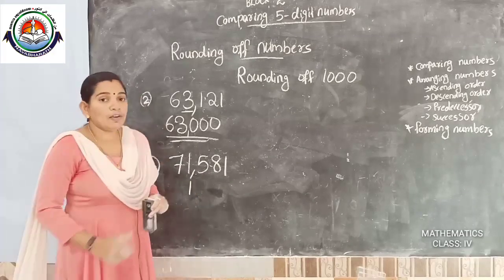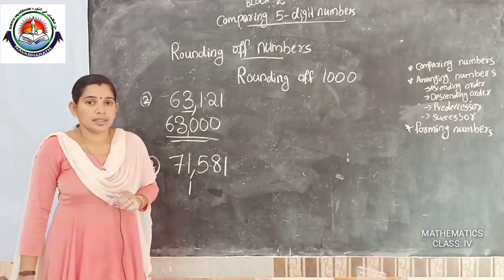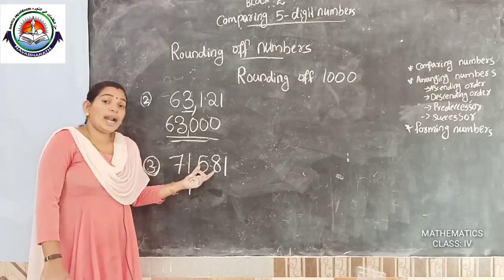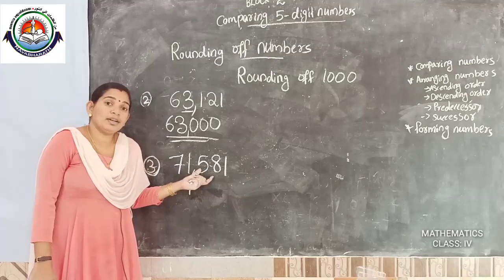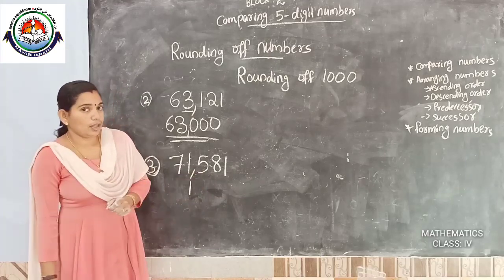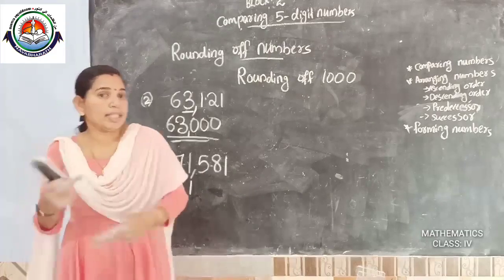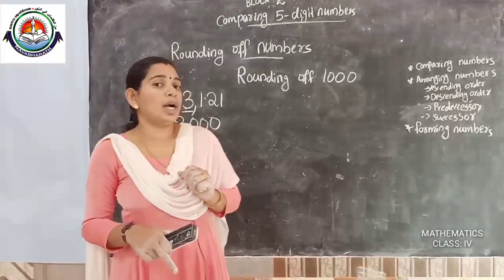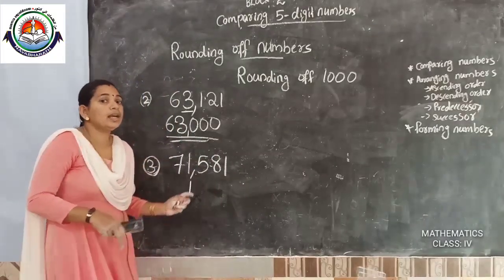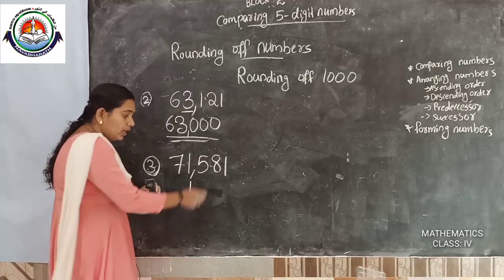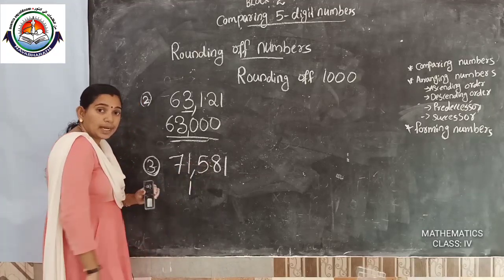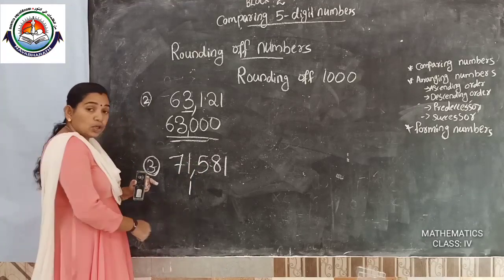Ones, tens, 100, 1000. The thousand place is 1. Okay, after 1000, the 100 place. Which number is in the 100 place? 5. If it is 5 or more than 5, we add 1 to the thousands place. Here the 100 place is 5, so it is equal to 5.